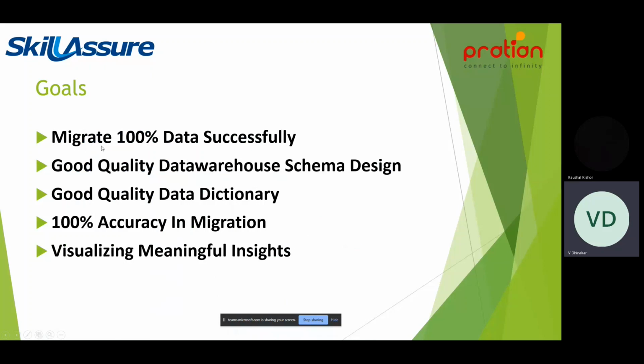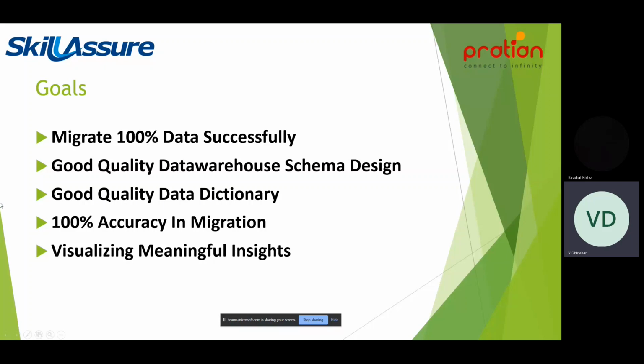The first important goal is migrating all the data successfully from a simple flat file, either an Excel file, a JSON file, or any type of delimited file, or data from any cash registers or from anywhere, the admin computer, anywhere. We will be able to successfully migrate 100% of the data.